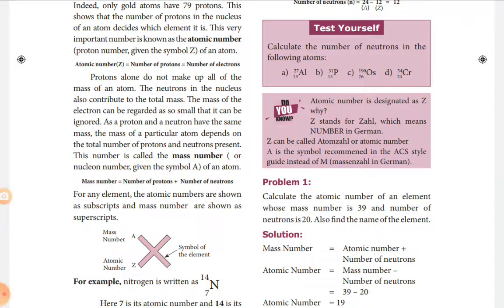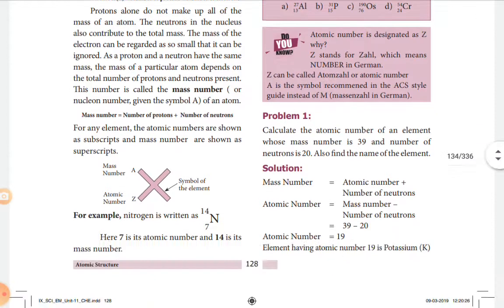Nowadays we can represent the atomic number and mass number in the symbol of an element. The illustration is given in the example. X is an element. You have to consider that in the place of X we can put hydrogen, nitrogen, oxygen, chlorine.